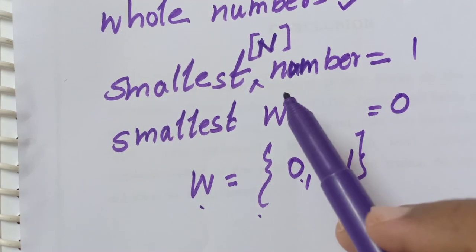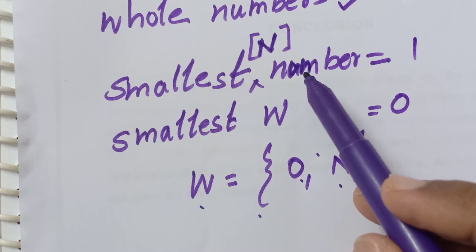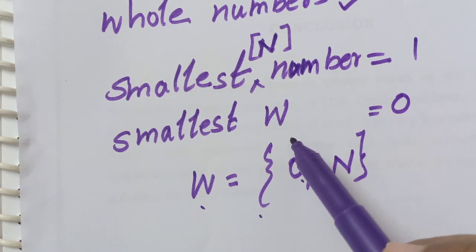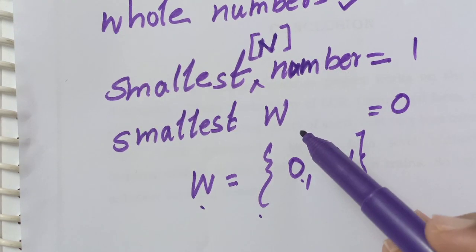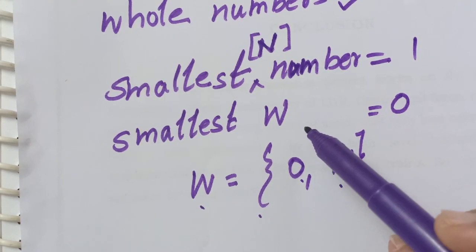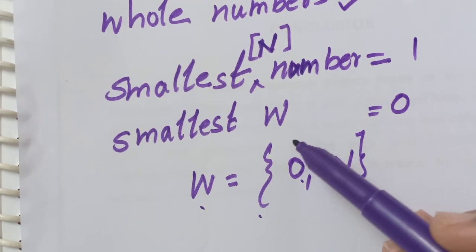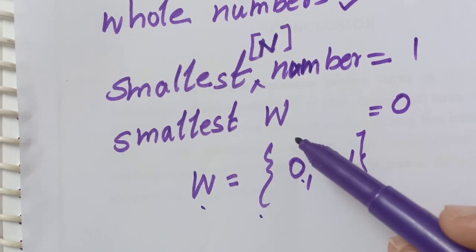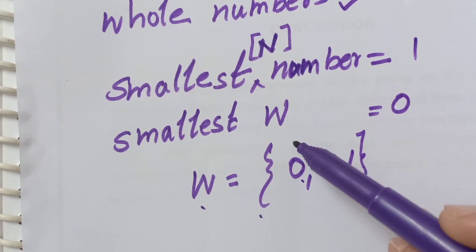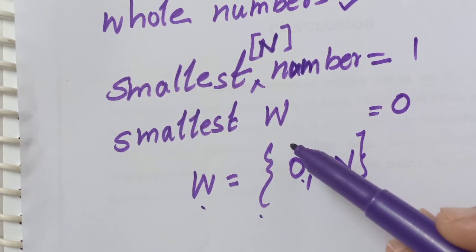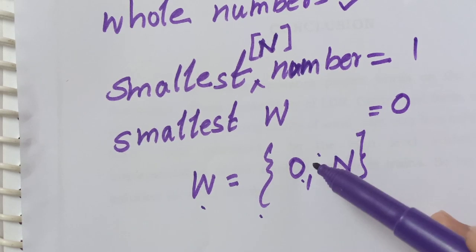Can we say the biggest natural number or whole number? We already told the smallest number. Then what about the biggest number? No, it is not possible for anyone, because suppose you are thinking that a number is a big number, and if 1 is added to that, it will become its successor, which is bigger. So it is impossible to say the biggest number. We can say only the smallest number.